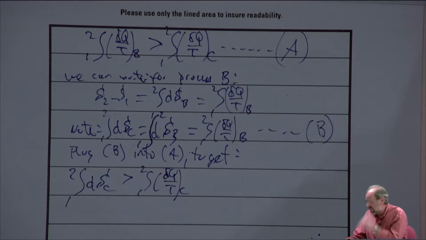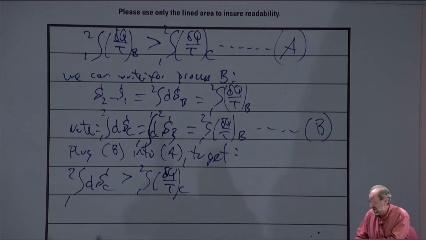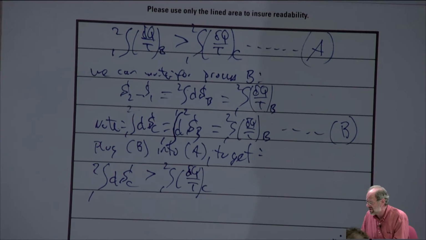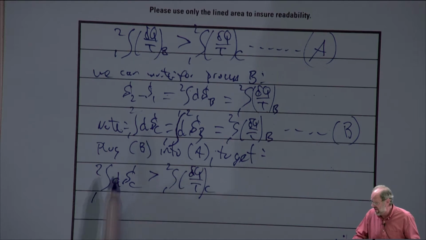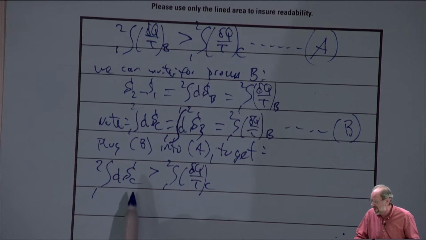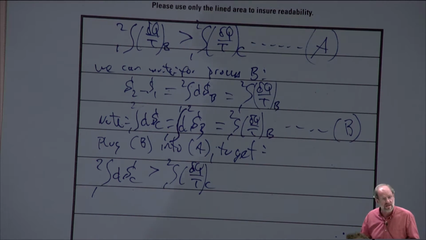Okay. Now, why is this important? Frankly, I'm done with this derivation, and just like the last derivation I went through, it wasn't exactly clear why I ended where I did. Let's make a note here. I selected process C in a completely arbitrary fashion, right? Process C is any irreversible process that takes place between 1 and 2. I could have picked process D, E, or F, any process, and I would find that the integral of the entropy change for that process is going to have to be greater than the integral of delta Q over T for that process.